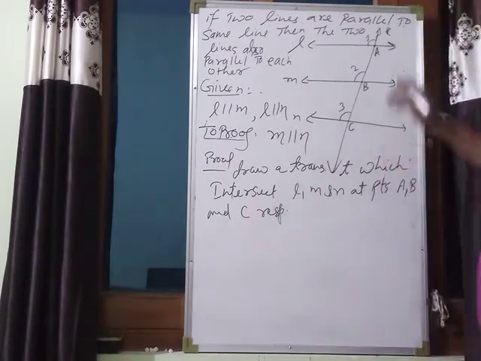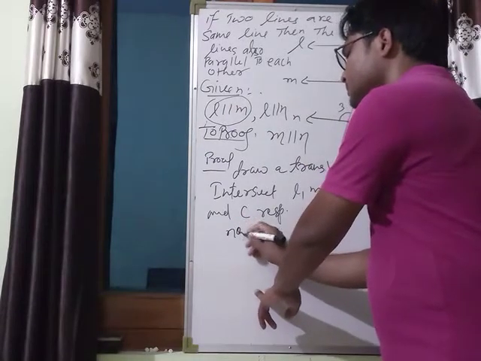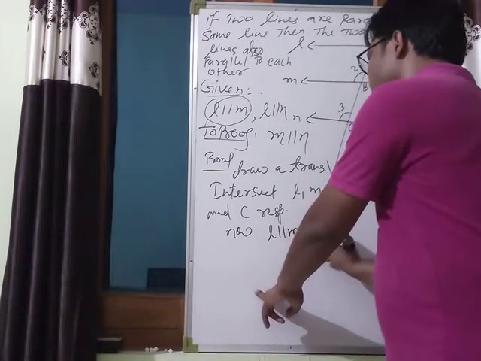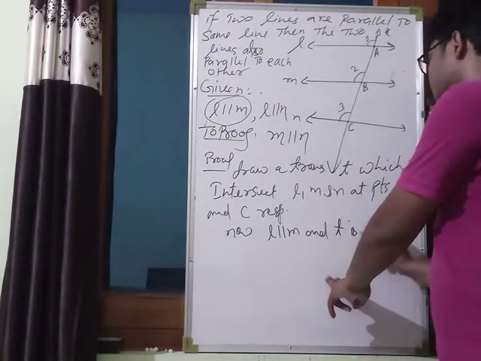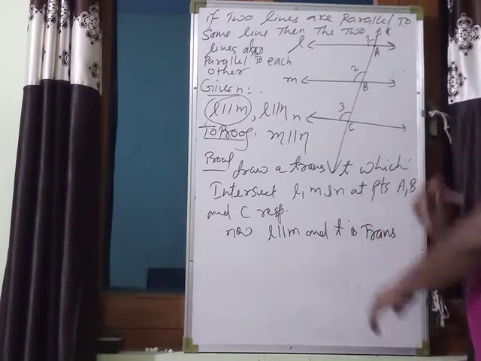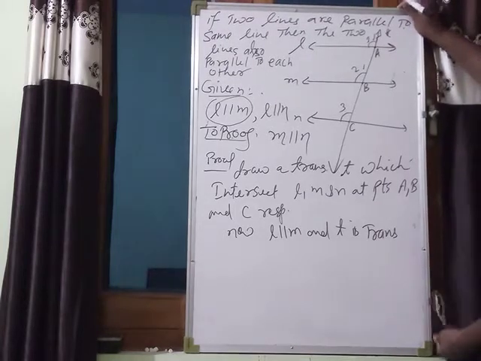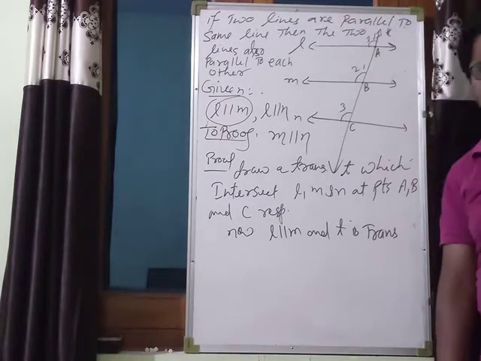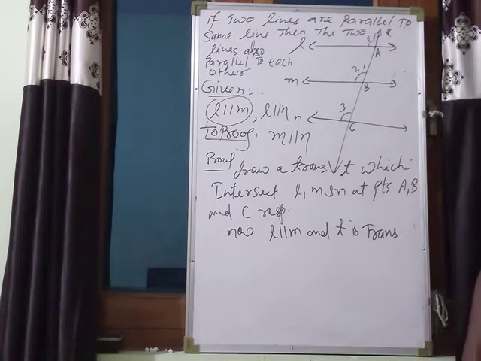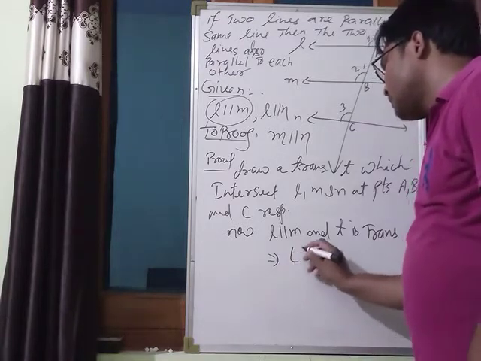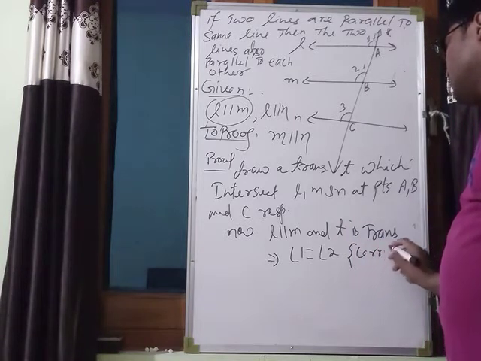See, L is parallel to M, it is given. Now L is parallel to M and this T is what? Transversal. T is transversal. Okay. So what is the relation between these two angles? These two angles, they are corresponding angles. And because these two lines are parallel, corresponding angles must be equal. Clearly from here we conclude that angle 1 is equal to angle 2. Okay. Because they form corresponding angles.